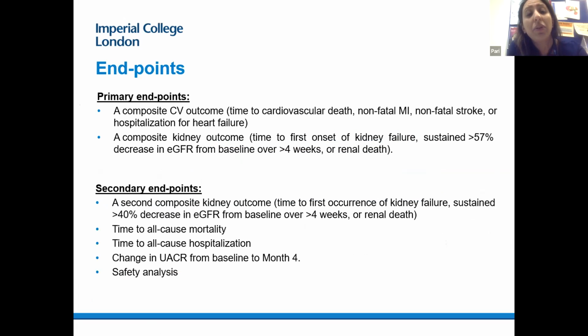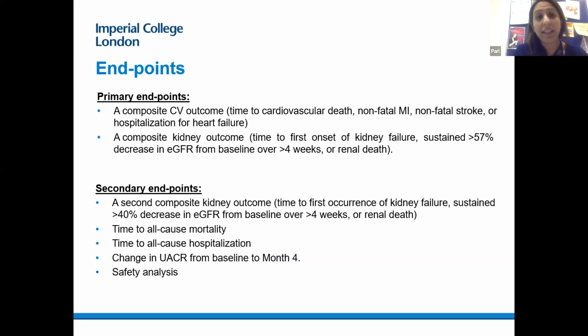So the endpoints that were looked at in this pooled analysis were a composite cardiovascular outcome, comprising time to cardiovascular death, non-fatal MI, non-fatal stroke, or hospitalization for heart failure. And then it separately also looked at a composite kidney outcome, which was time to first onset of kidney failure, a sustained greater than 57% reduction in eGFR from baseline over 4 weeks, or renal death. And the 50% is used because apparently that's the cutoff threshold that they used in most of the renal papers.